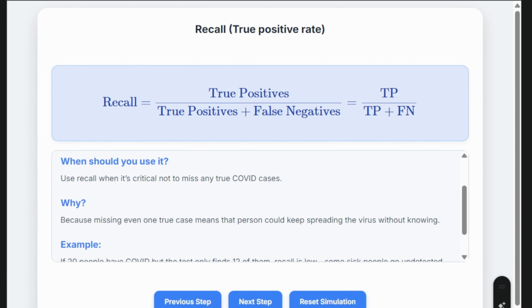Recall tells us how good our model is at finding all the real positives. If we ask, out of all the positive cases, how many did the model catch? Recall answers that question by measuring the proportion of actual positives that the model correctly identified. For example, in COVID detection, recall is the percentage of all persons that were correctly labeled as COVID positive.